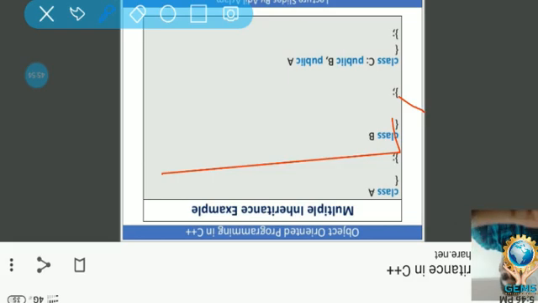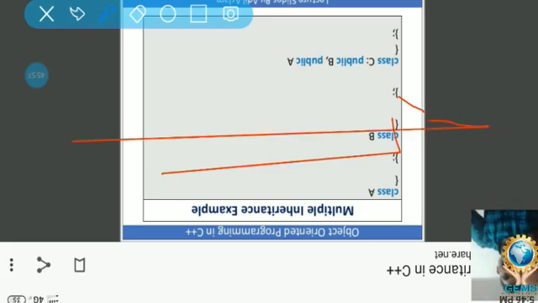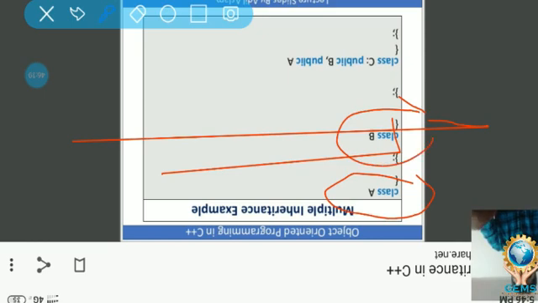Dear students, for a clearer understanding of multiple inheritance, I am going to explain one more example here. Try to focus here. Totally 3 classes are there. First one is class A, a parent class, and class B is also a parent class.